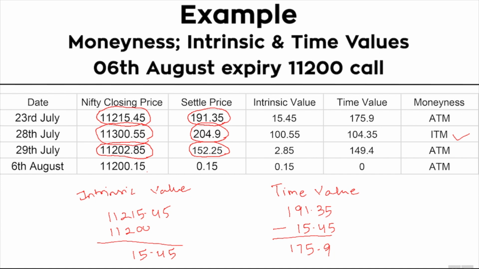On 6th August, Nifty closed at 11,200.15 and the settle price of the call option was 0.15. As the option expired right at the money, it expired almost worthless. The time value is 0 and the intrinsic value is 0.15.